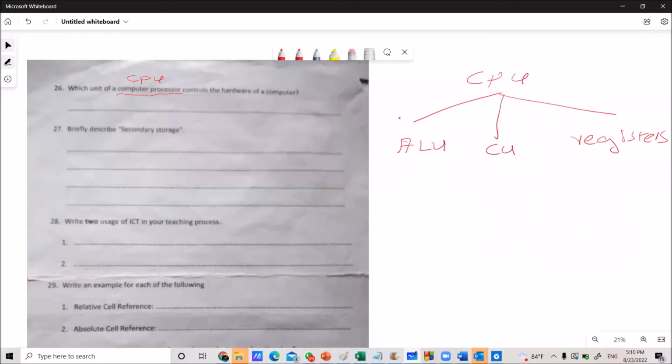The function of the ALU is to perform all the arithmetic and logical functions relevant to the task. Then the control unit produces the control signals between hardware devices. That's the function of the control unit: to produce control signals.